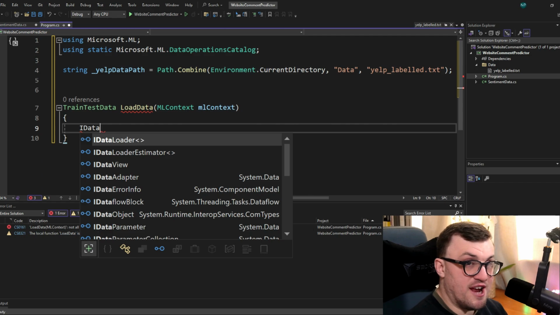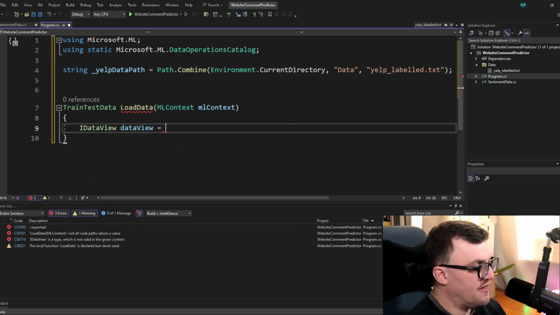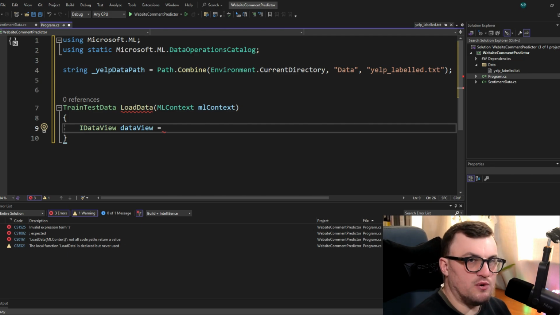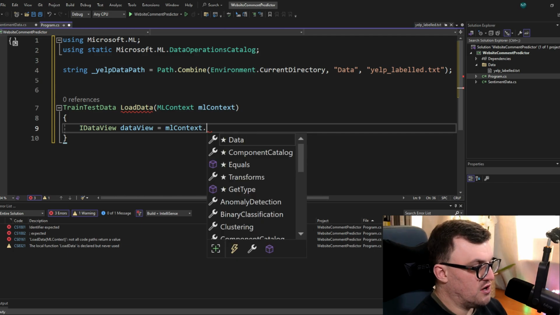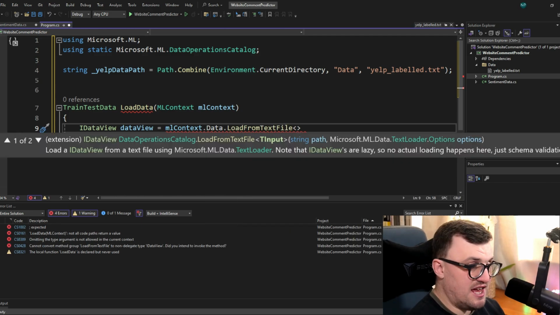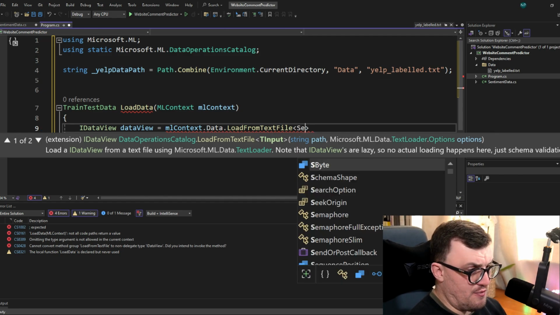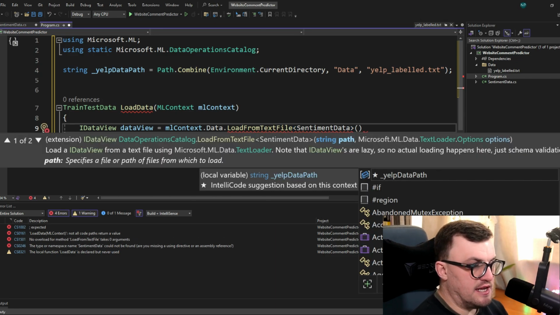Then we are going to create our IDataView. That's where I got a bit mixed up. I'm going to call it dataView. And that will be equal to the raw data that we load in from the file. So we use our MLContext that we passed in to go .Data and then LoadFromTextFile, which is of T, so it expects a type. We're going to be representing it using our SentimentData class that we've just created, and then it expects the path to the data and the options for the text loader.